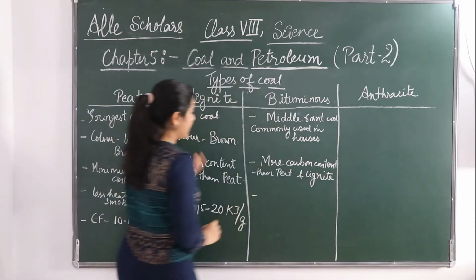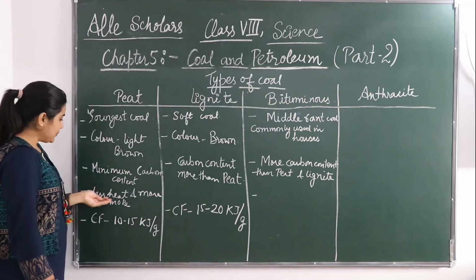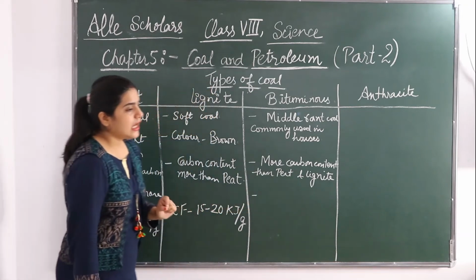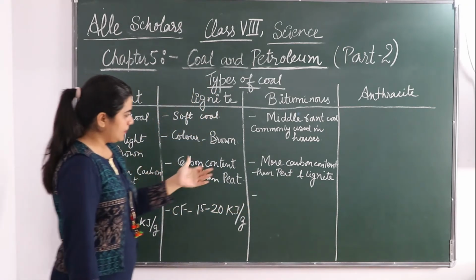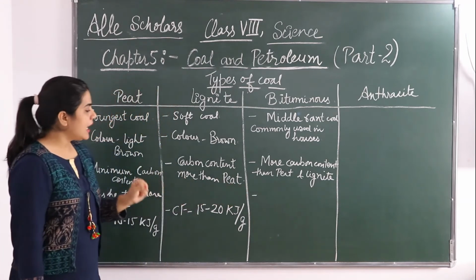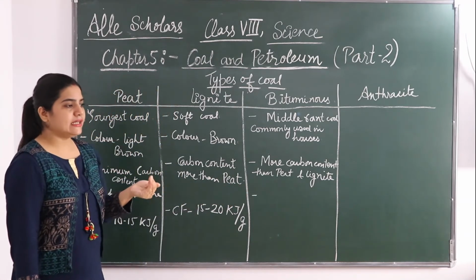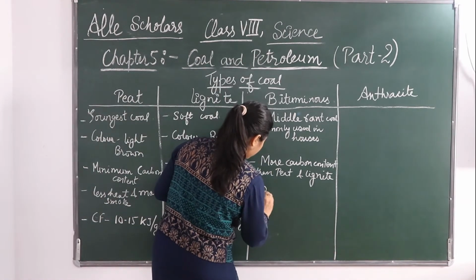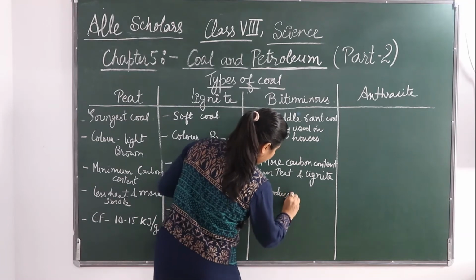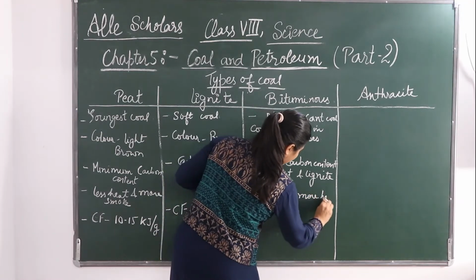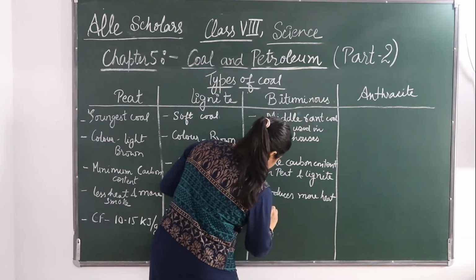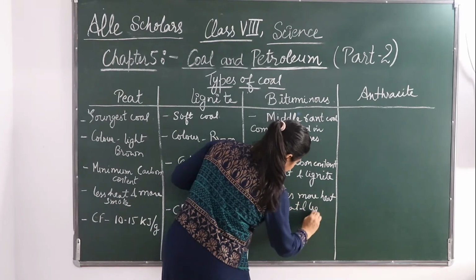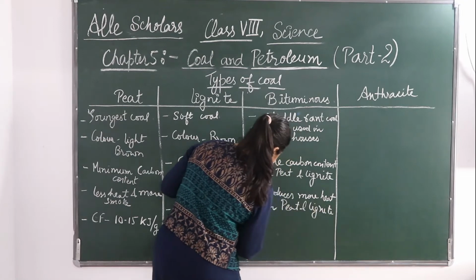Okay, and it produces less smoke. But here if we talk about bituminous, it contains more carbon. We have seen that more carbon is there and it produces more heat than peat and lignite.